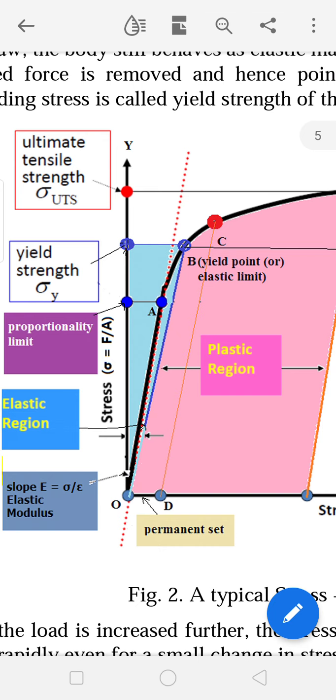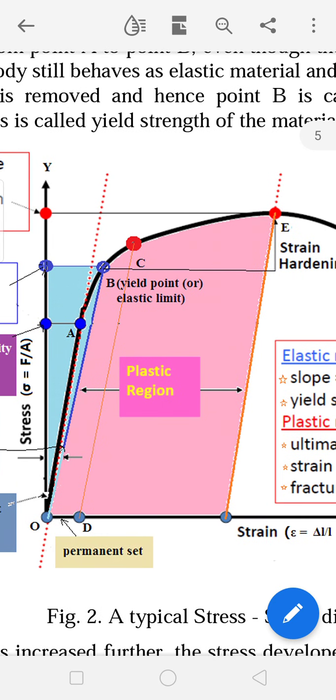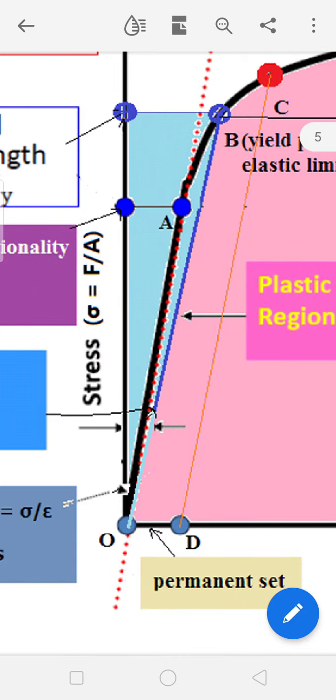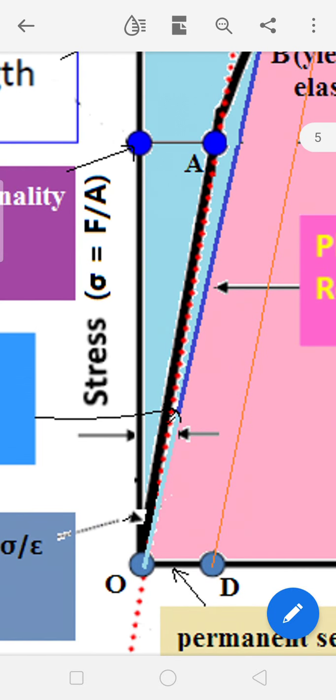Similarly, from point B to E, the material will exhibit plastic nature or inelastic nature, and that region is called the inelastic region or plastic region. And if you take the slope of the graph within the proportionality limit from point O to A, that slope means delta sigma by delta epsilon, that is change in stress by change in strain, or stress by strain.